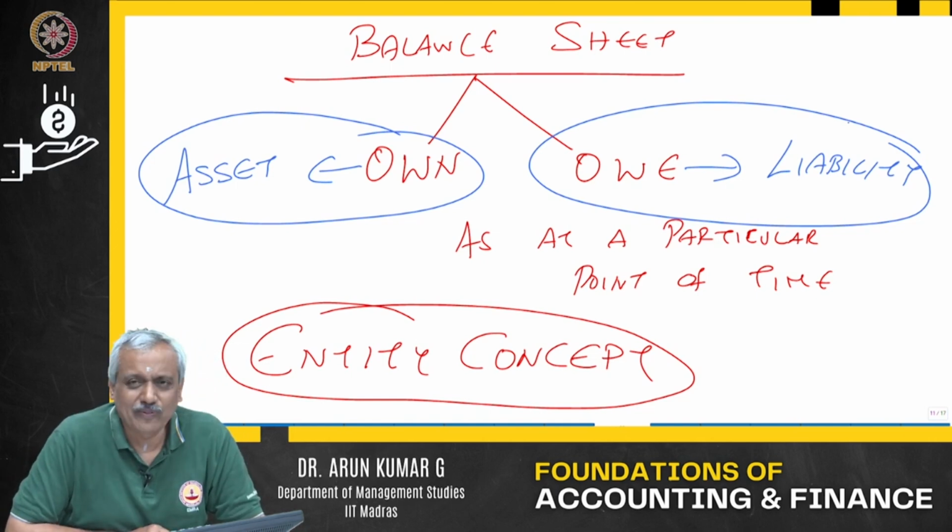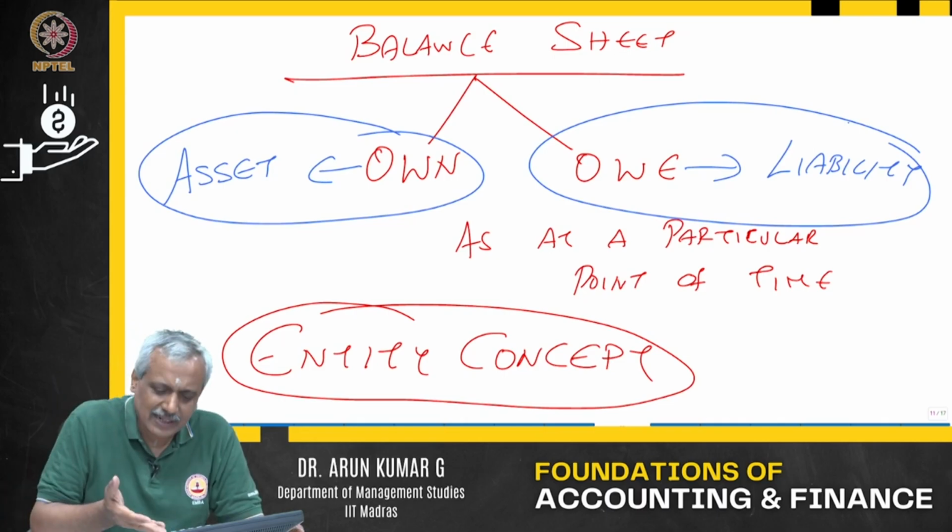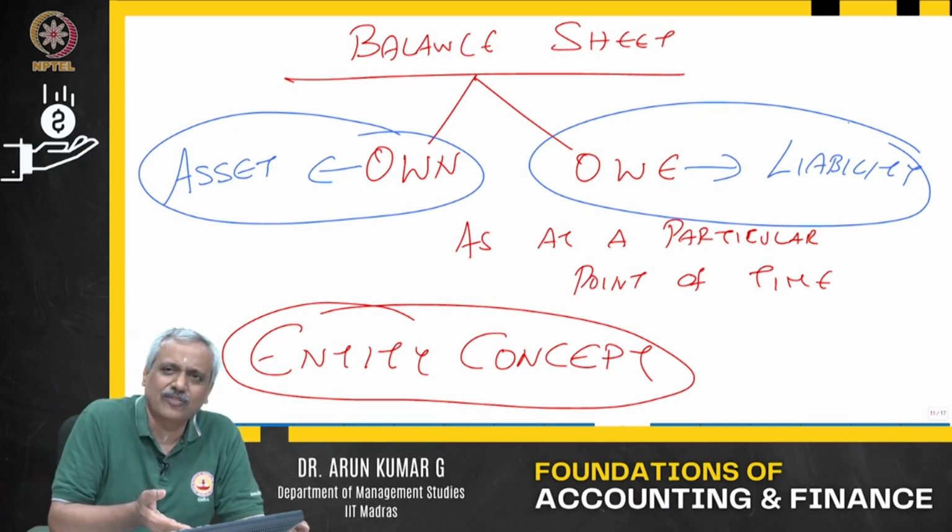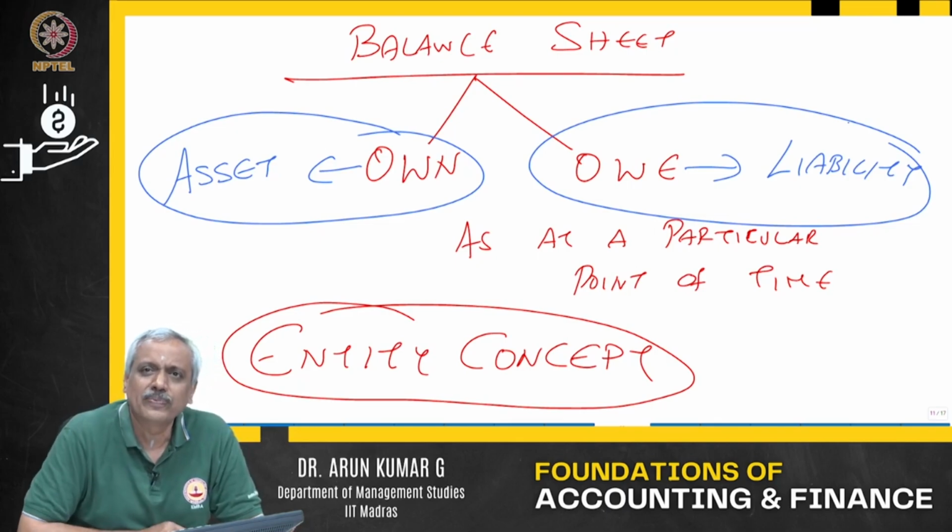Imagine you open your wallet, you find a bundle of 500 rupee notes. You say, I have about 50,000 rupees cash in my wallet. Who owns the money? You own the money, and that is owned by you. That is an asset which is owned by you. You go shopping and you keep paying cash at every stage.